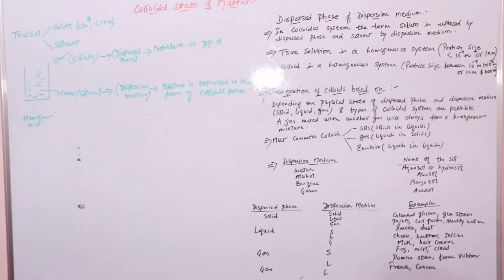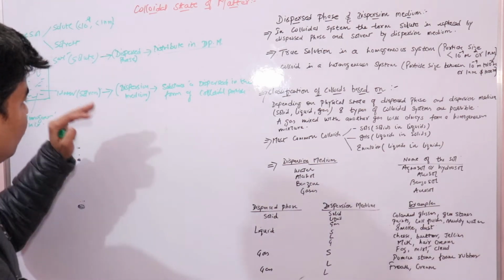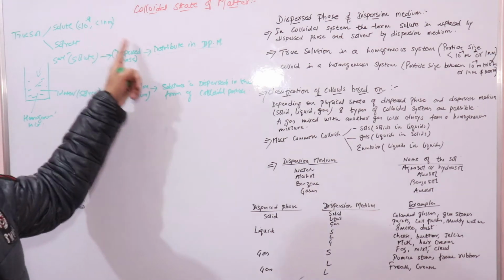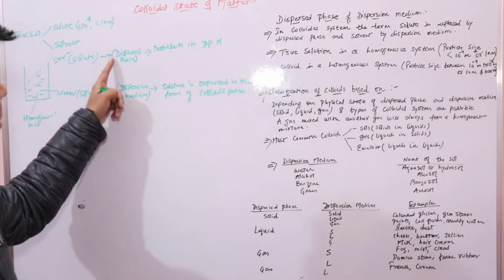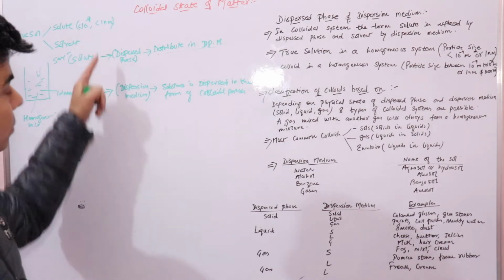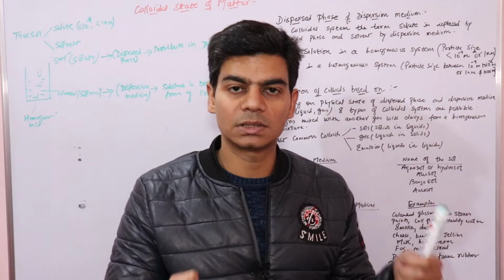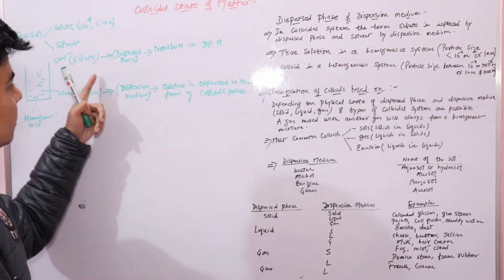So now we know two things about colloidal solutions: that we have a dispersed phase in it and a dispersion medium, right. And the dispersed phase is nothing but the solute. It's similar to the solute in true solutions, right.